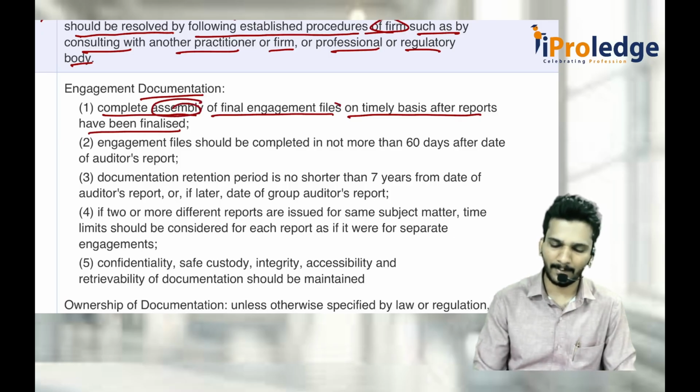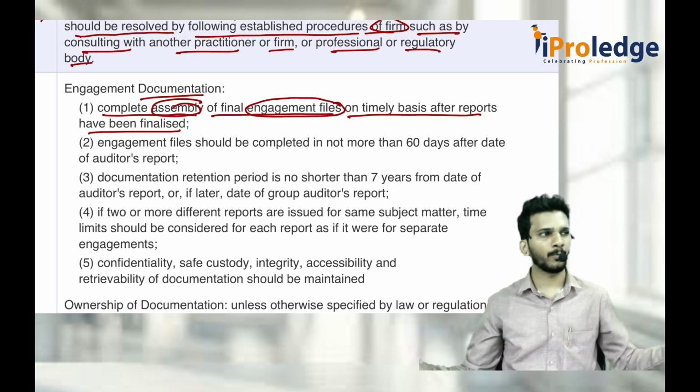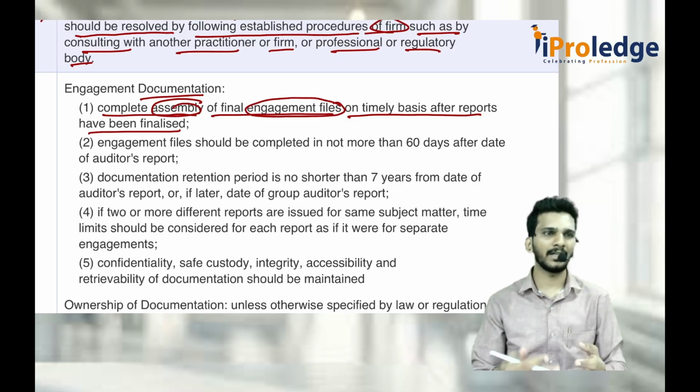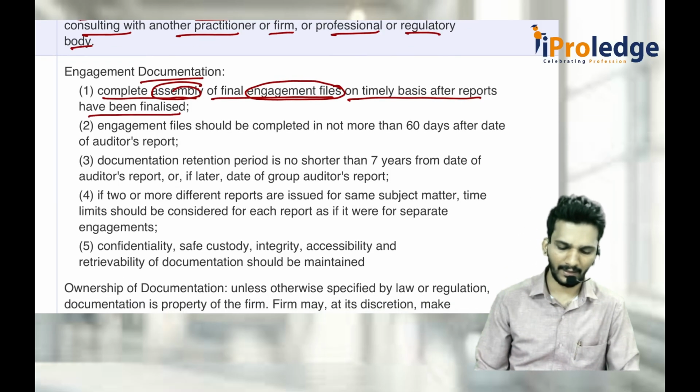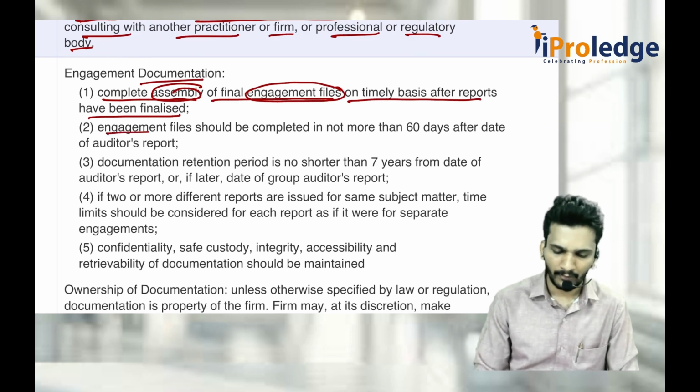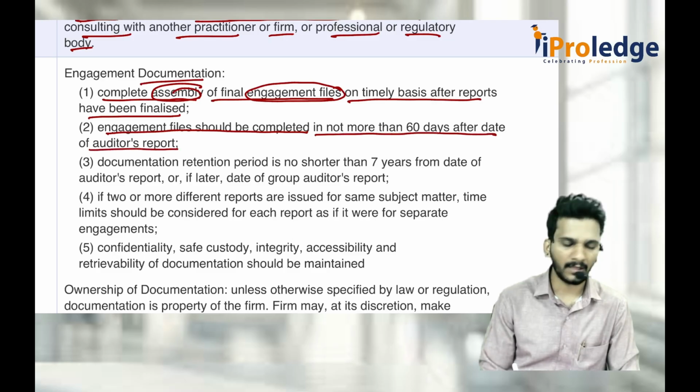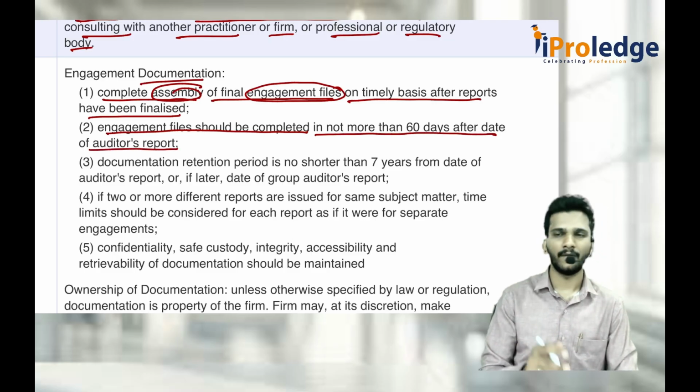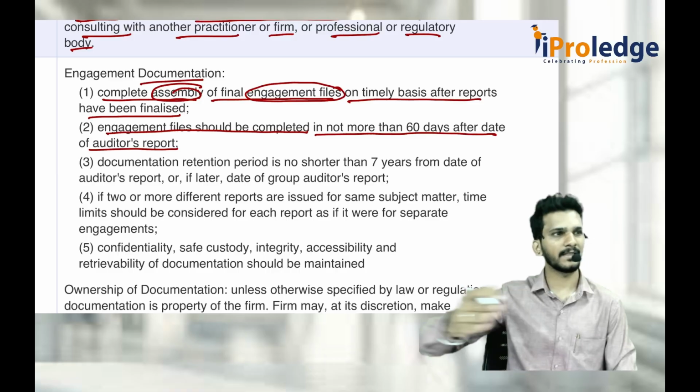Assembly of engagement files means you put together everything in a single place, maybe electronically or maybe physically, once it has been finalized. Engagement files should be completed not more than 60 days after the auditor's report. Consider we issued today's audit report, then within 60 days, today plus 60 days, you should complete the